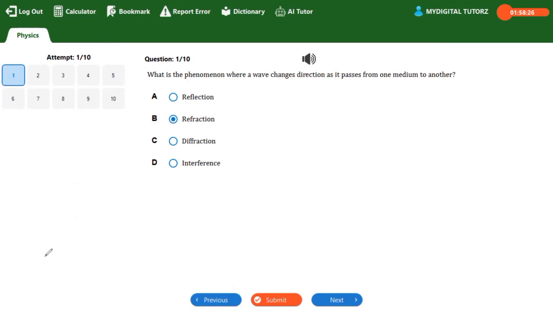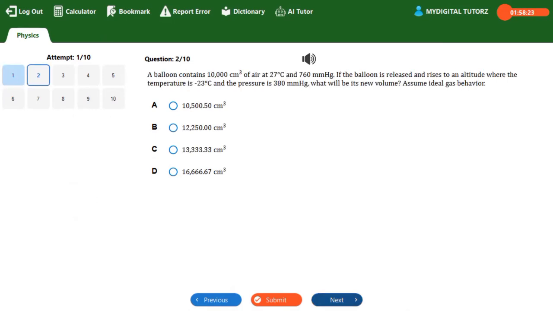So the next one, question two says, a balloon contains 110 centimeter cube of air at this temperature and 760 mm of mercury. If the balloon is released and rises to an altitude where the temperature is negative 23 degrees Celsius and the pressure is 380 mm of mercury, what will be its new volume? Assume ideal gas behavior. So for ideal gas behavior, we have that